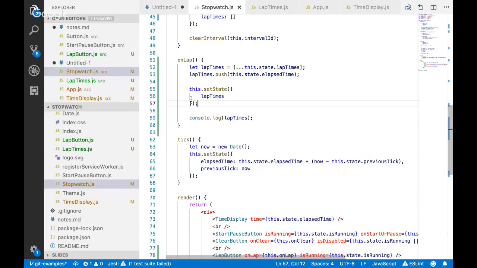Oh, you're showing two times. You're showing your total time and the time on this lap so far? No, just how you have it. Okay.